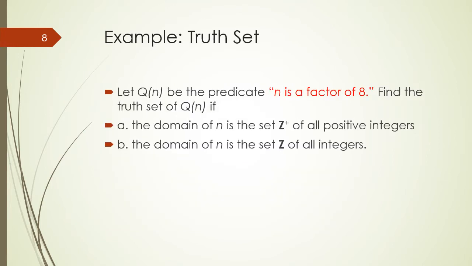Now we take another example. Let Q(n) be the predicate n is a factor of 8, and find the truth set of Q(n) if the domain for the variable n in the predicate is the set of all positive integers, and its B part is if the domain of variable n is the set of all integers, which is denoted by Z.